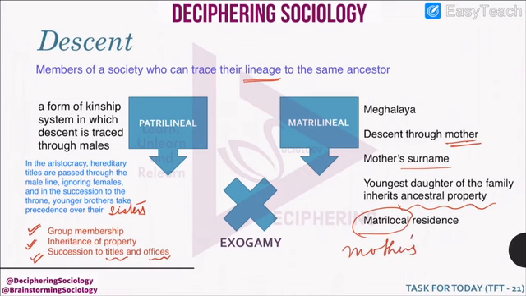Kinship also defines the rules of marriage. For example, it speaks of exogamy, that means members belonging to the same lineage cannot marry because they are considered as brothers and sisters.